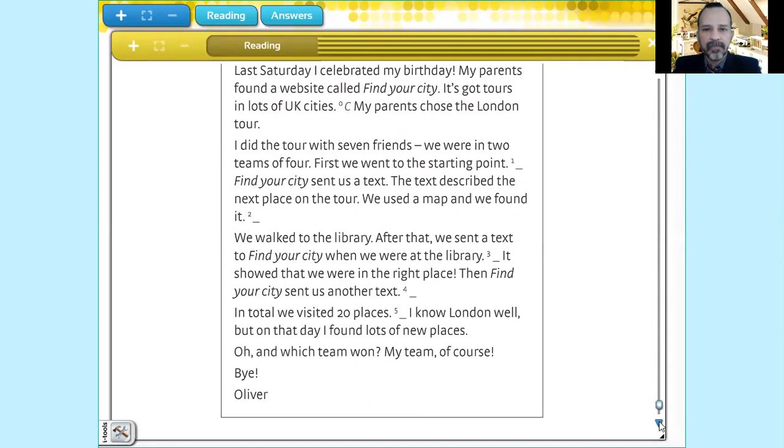First, we went to the starting point. Find Your City sent us a text. The text described the next place on the tour. We used the map and we found it. We walked to the library. After that, we sent a text to Find Your City when we were at the library. It showed that we were in the right place.